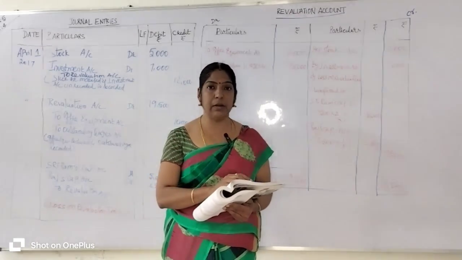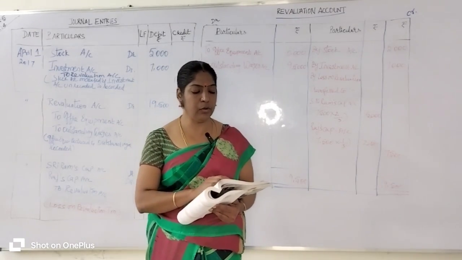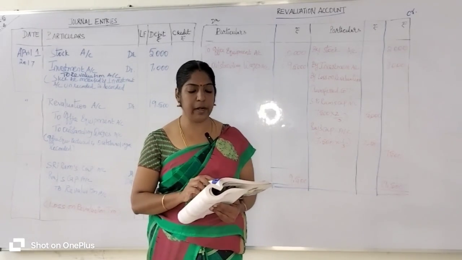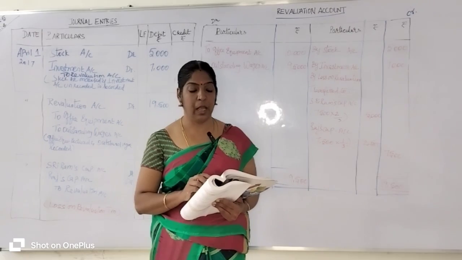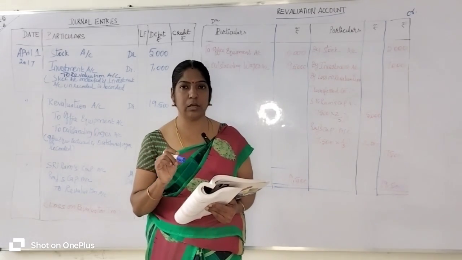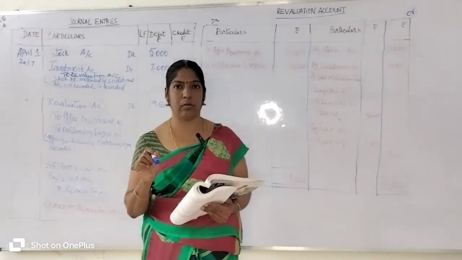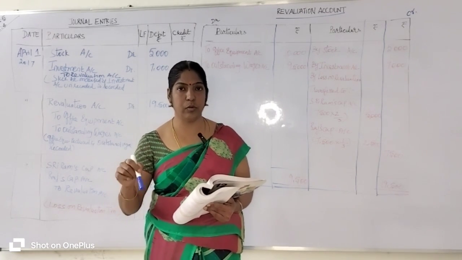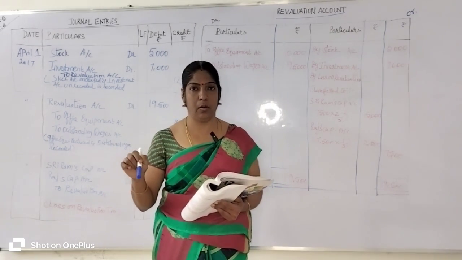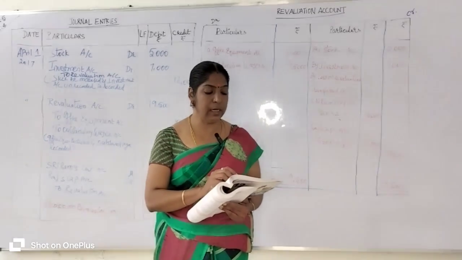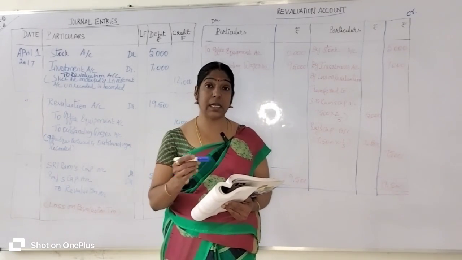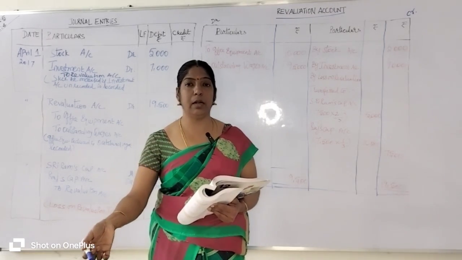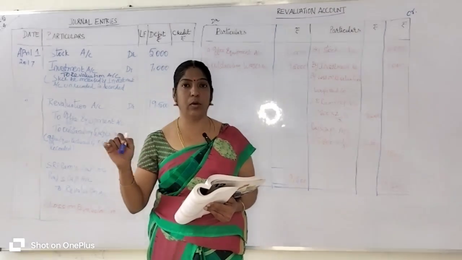Then second information is bring into record investment of rupees 7,000 which has not been recorded in the books of the firm. So investment belongs to which account? Investment is an asset account. It was forgotten to be recorded in the account books, so we are going to record it now. So bring investment 7,000 rupees.